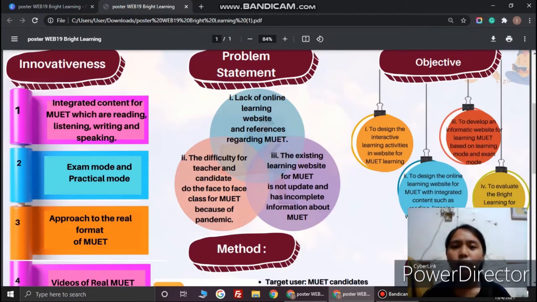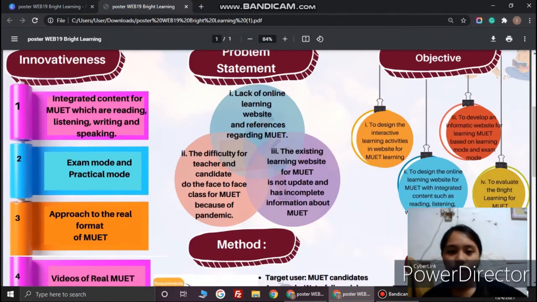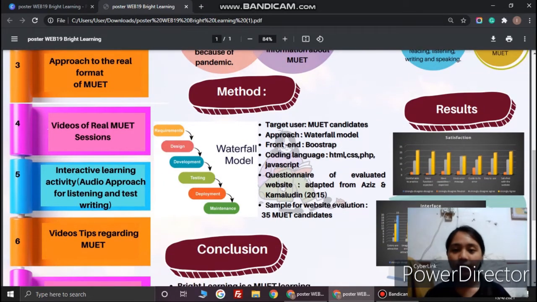So the objectives of Bright Learning are to design interactive learning activities in a website for MUET learning, to design the online learning website for MUET with integrated content such as reading, listening, writing, and speaking, to develop an information website for learning MUET based on learning mode and exam mode, and the last objective is to evaluate the Bright Learning for MUET.